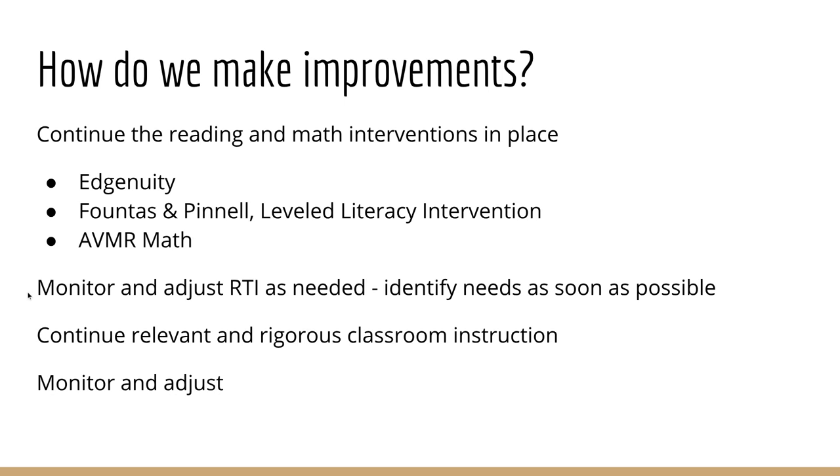Some other things that we need to do is we need to continue to monitor and adjust our RTI as needed. We need to make sure that we're identifying students who need our help as soon as possible, especially in the reading and math categories. We need to make sure that we're getting the one-on-one intervention that they need. It's very important that we continue that relevant and rigorous classroom instruction. This is where students are getting the majority of their information. This is where they're doing the majority of their learning. So we need to continue this every day. And then it's very important that we continue to monitor and adjust. We do this in the classroom. We do this with each one of our interventions. If something's not working, we need to look for something new.